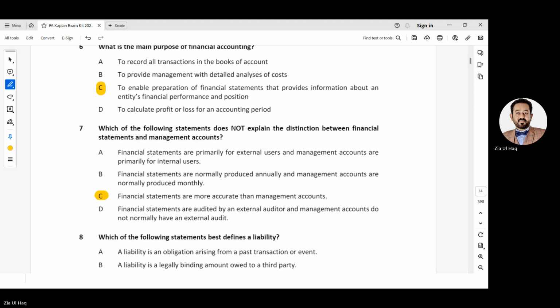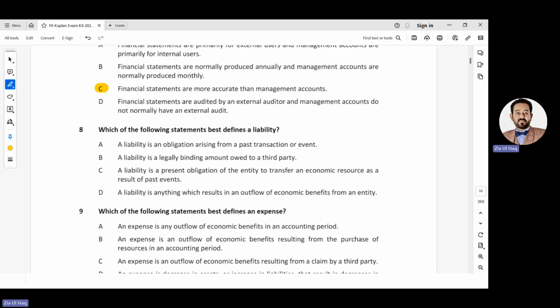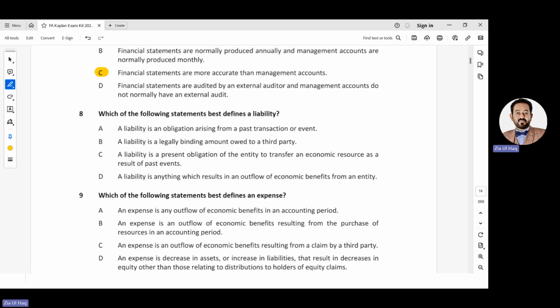Number 8. Which of the following statements best defines a liability? A liability is an obligation arising from a past transaction or event. A liability is a legally binding amount owed to a third party. A liability is a present obligation of the entity to transfer an economic resource as a result of past events. So this is the definition that we have learned. The complete definition is option C. A is not complete.